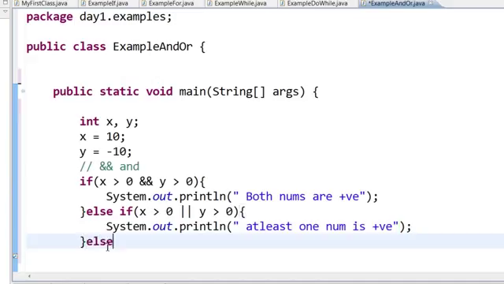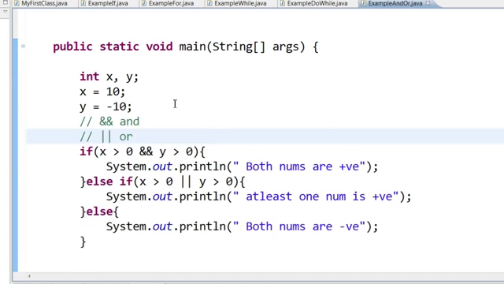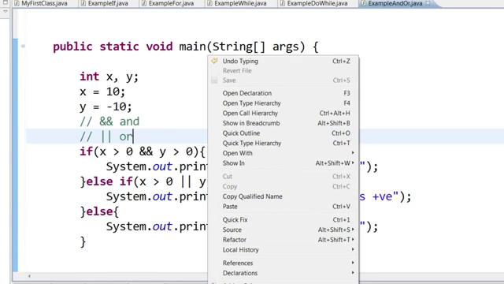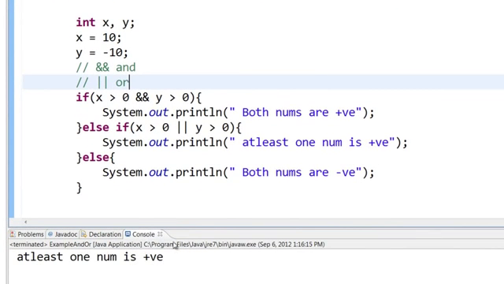Else, well, I don't have to check if both of them are not greater than 0. If at least one of them is not greater than 0, that means both must be less than 0. That is, both numbers are negative. So let's save it, Control S, and run it. Right click, run as Java application. So here you can see that at least one num is positive is printed because x is 10 and it is a positive number. So this is the AND and OR statement.